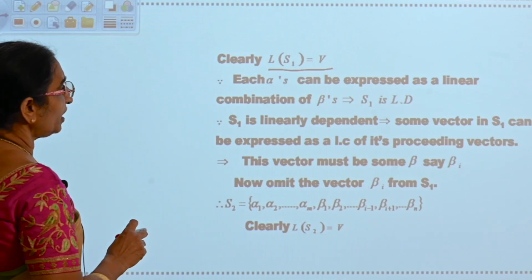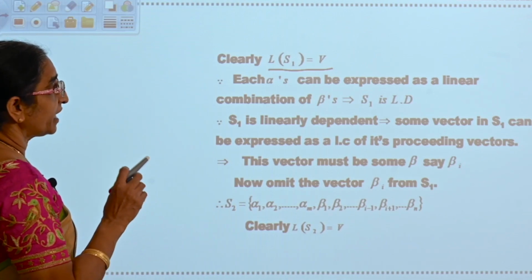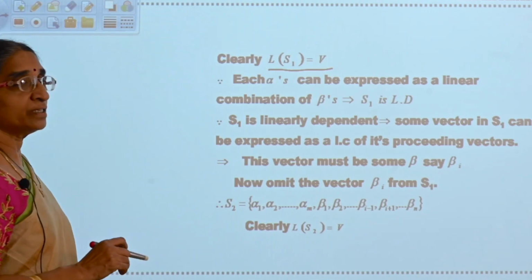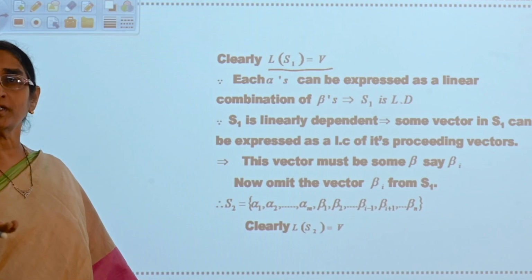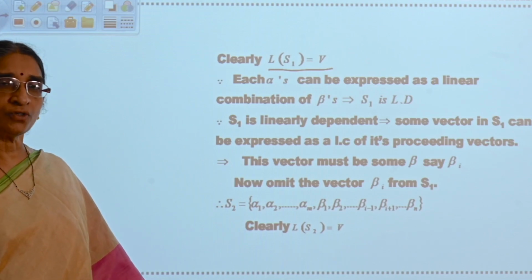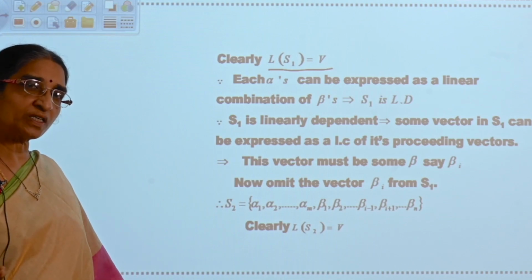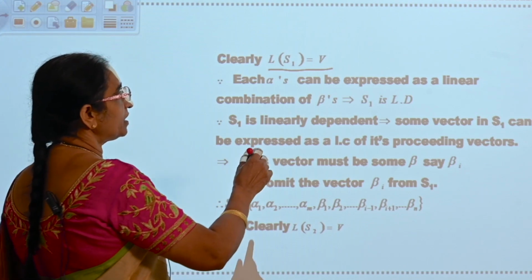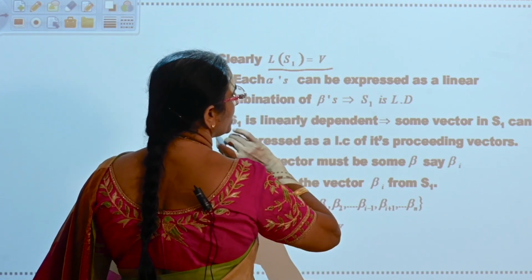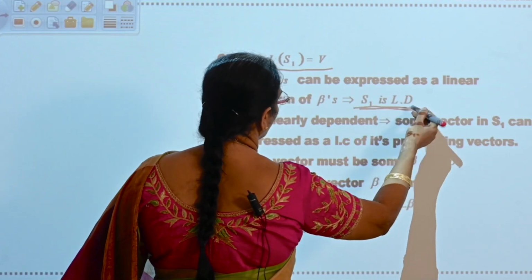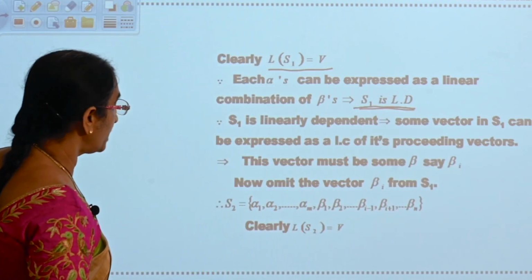Now, each alpha can be expressed as a linear combination of betas. I told you, because alphas are elements of V and B is the basis set, every element of V can be expressed as a linear combination of its basis elements. Therefore, S1 is linearly dependent. Why is S1 linearly dependent?